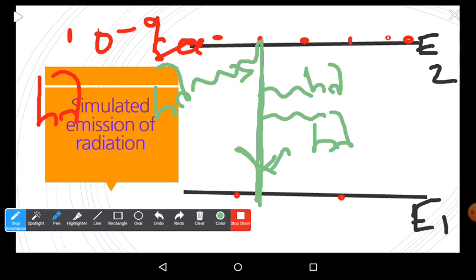Two photons are released here, and these two photons are equal to each other, and also identical to the external photon. Then what happens? These two photons again strike two more atoms, and they bring two more atoms down.